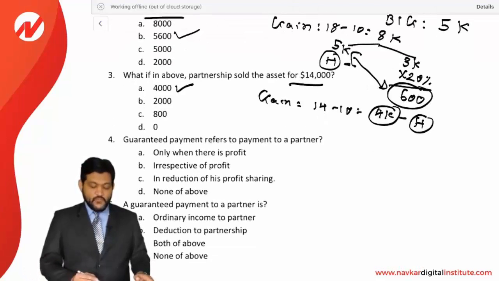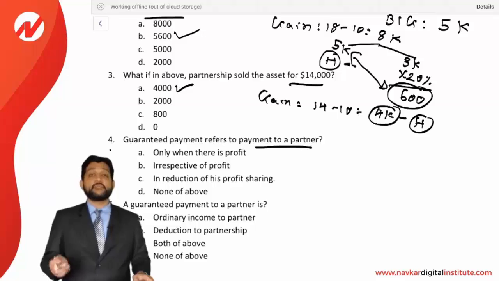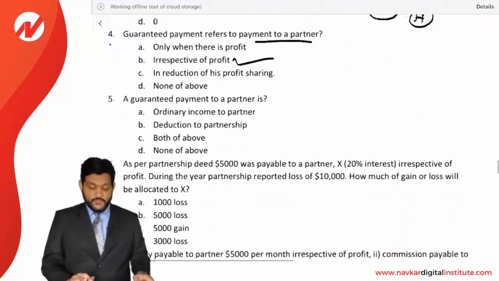Next, question number 4. Guaranteed payment refers to a payment to a partner. Guaranteed payment means payment to a partner which is made irrespective of profit. Whether there is a profit or not, the payment is made. That is called a guaranteed payment. So the answer is B option, irrespective of profit.